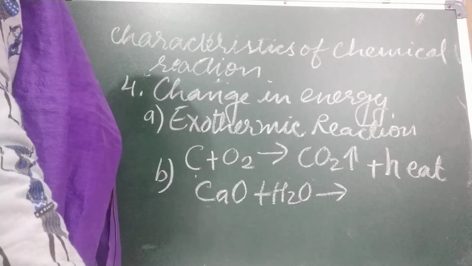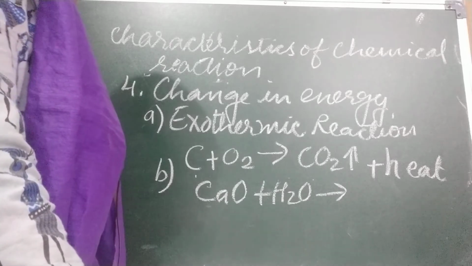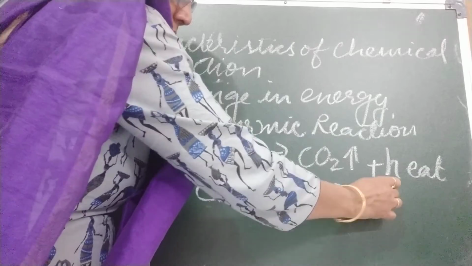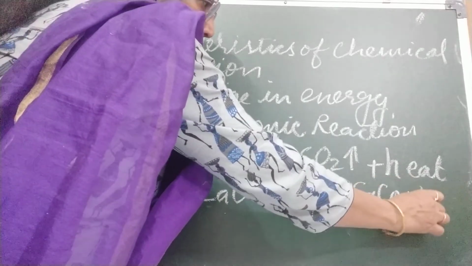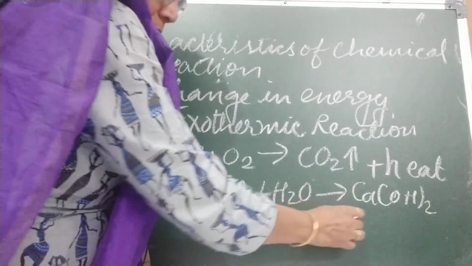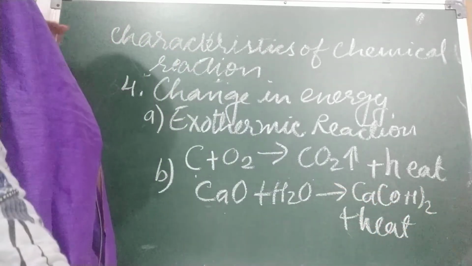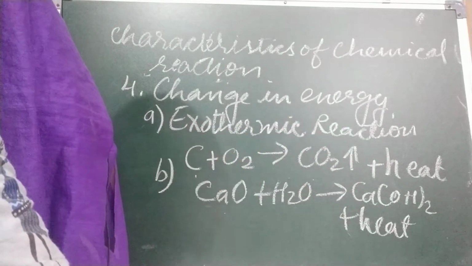Slaked lime is formed. Quicklime is taken and slaked lime is formed with a large amount of heat. So where heat is evolved in an exothermic reaction, we write plus heat.